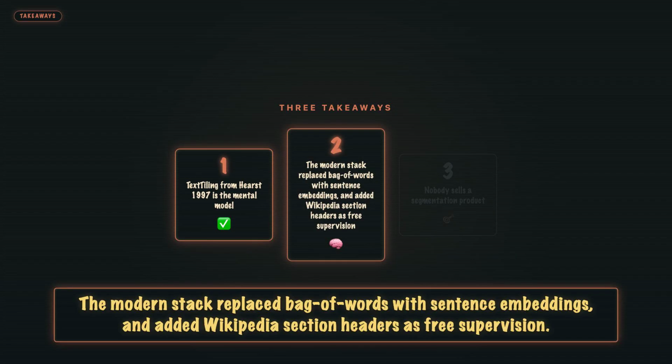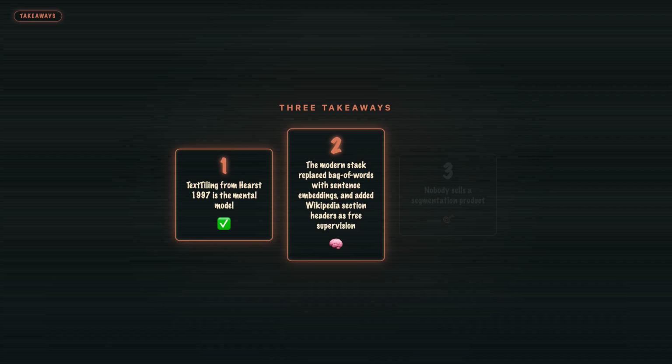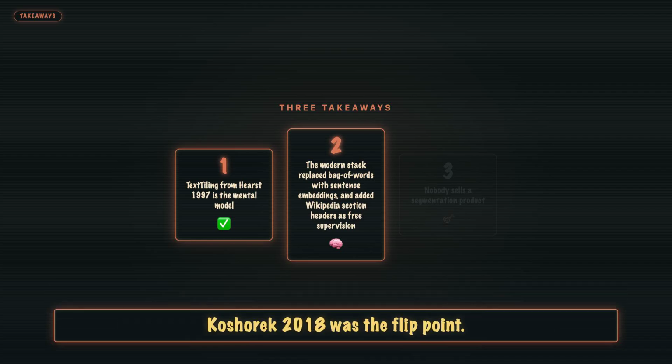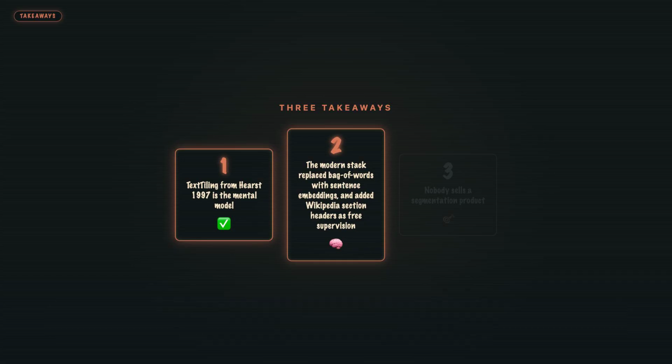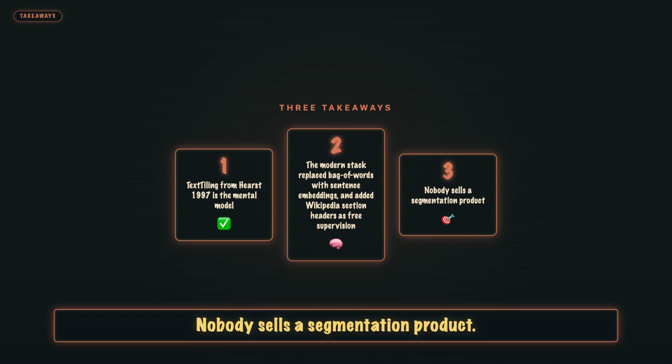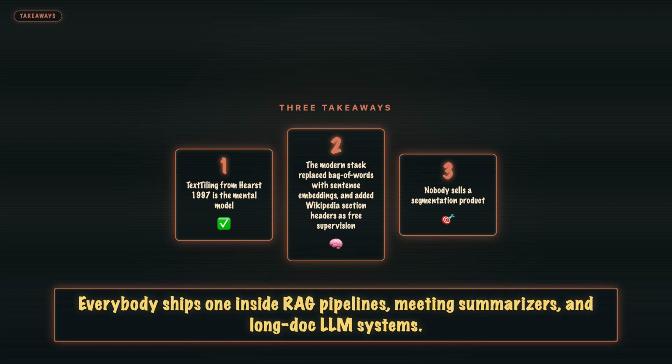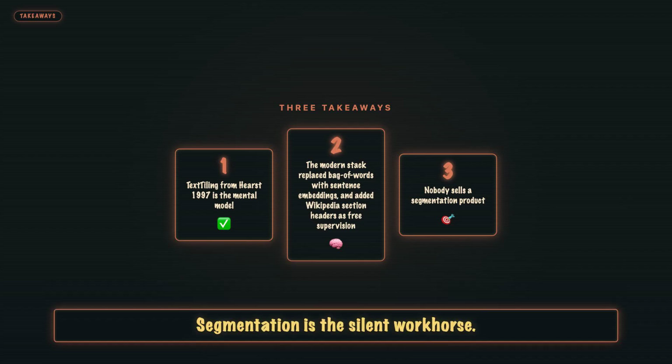2. The modern stack replaced bag of words with sentence embeddings and added Wikipedia section headers as free supervision. Cohesion 2018 was the flip point. Neural approaches now dominate benchmarks. 3. Nobody sells a segmentation product. Everybody ships one inside RAG pipelines, meeting summarizers and long doc LLM systems. Segmentation is the silent workhorse.